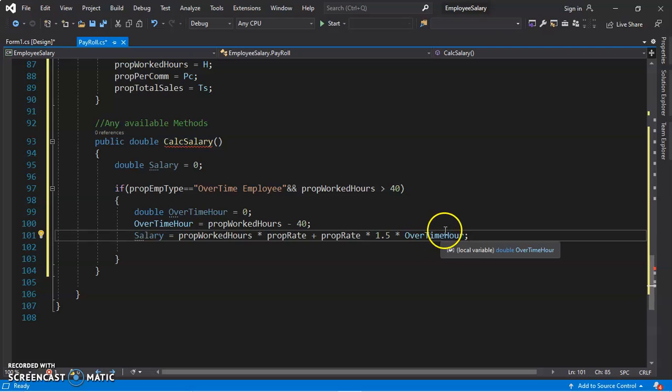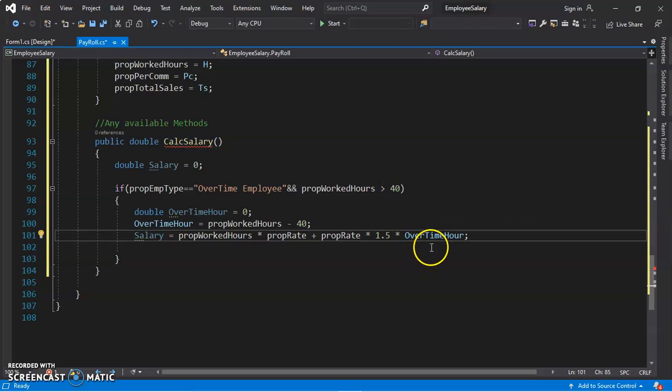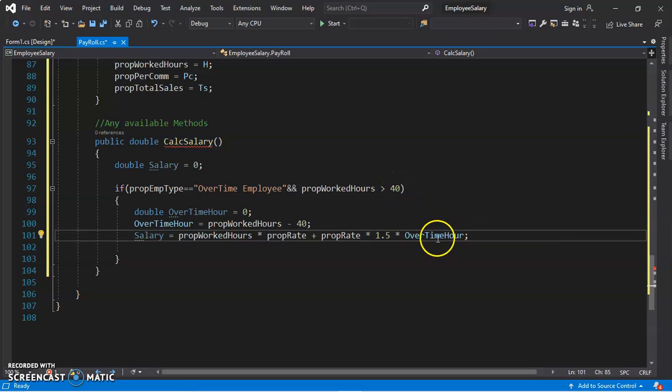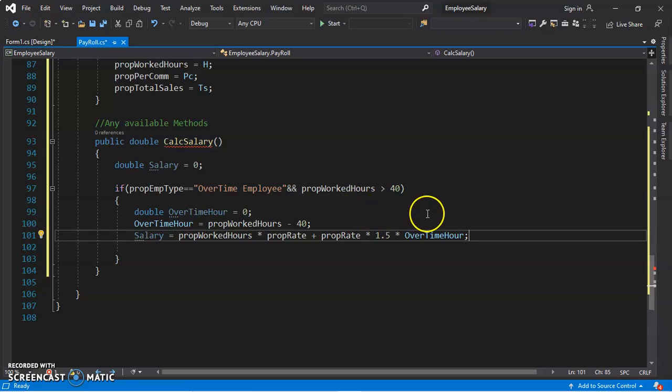So every hour that is greater than 40 is an overtime hour. So let's say maybe it was 42. It's not like we will take 42 and multiply. No, we take this 42, because 42 is the total hours worked. We take this 42 minus 40, and then we get the number of overtime hours. That's why we first calculated the overtime hours.